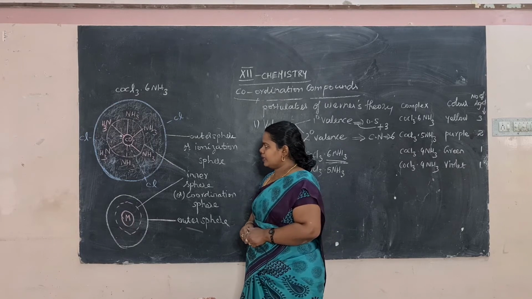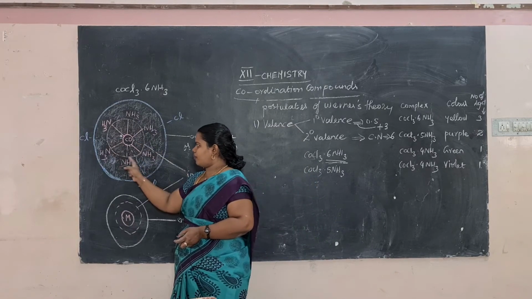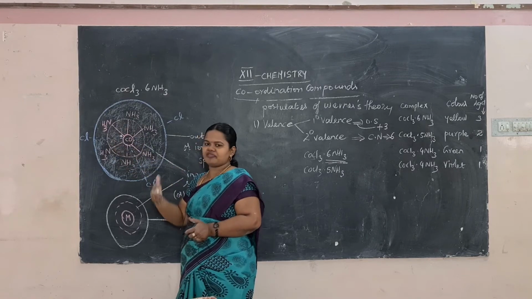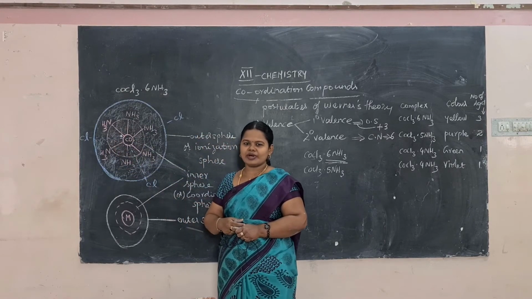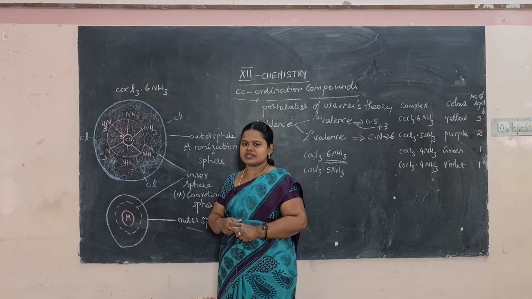For example, here in the inner sphere, the atoms or groups are firmly attached to the central metal atom and are closer to the central metal atom.